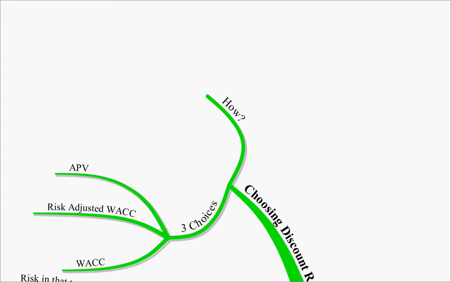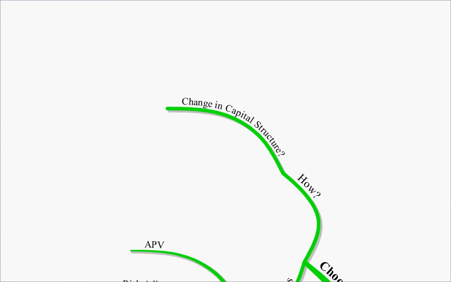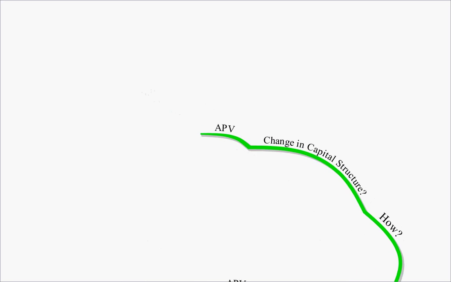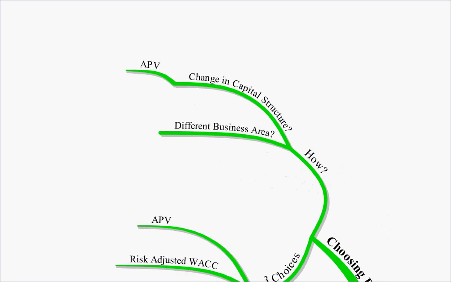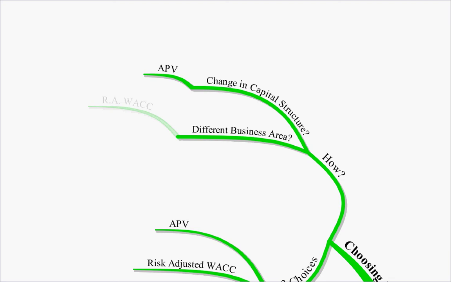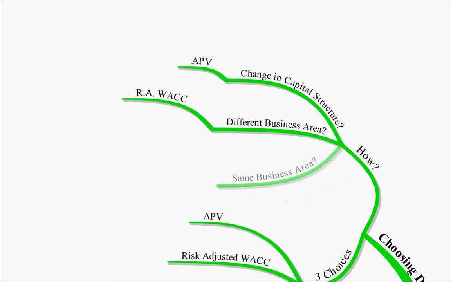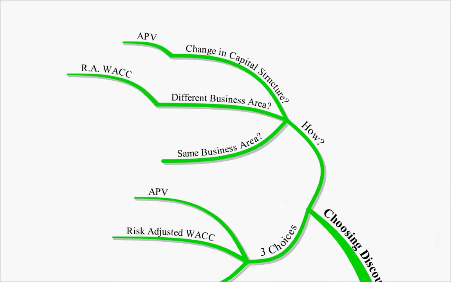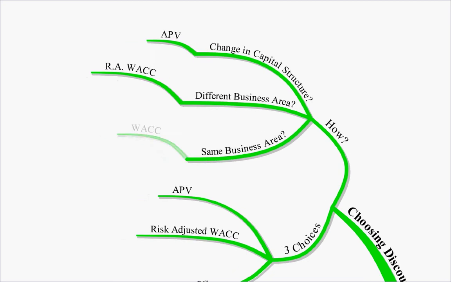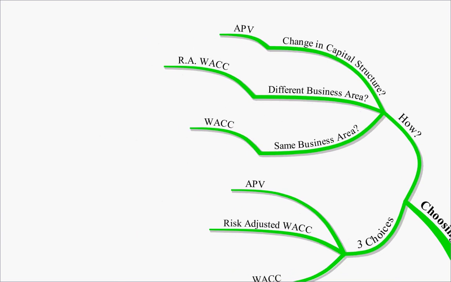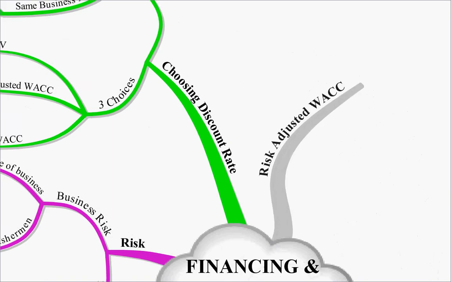Well, if there's a change in the capital structure, we'll use APV. If it's in a different business area, we use the risk-adjusted weighted average cost of capital. If it's in the same business area and we have no change in capital structure, we'll use our weighted average cost of capital. So that's how we decide what discount rate to use.